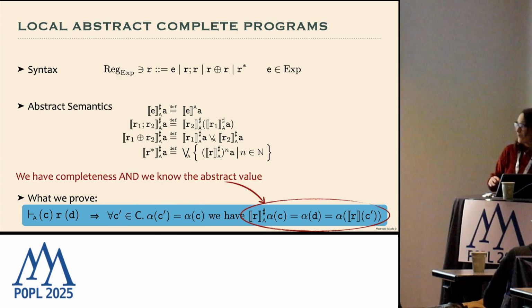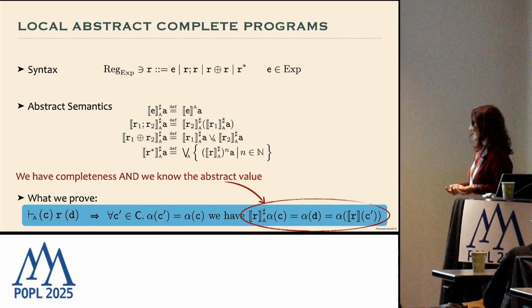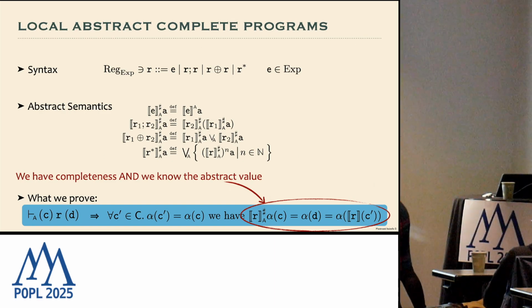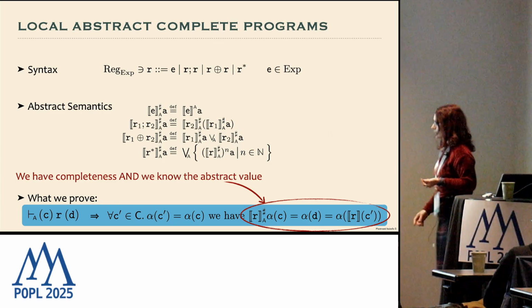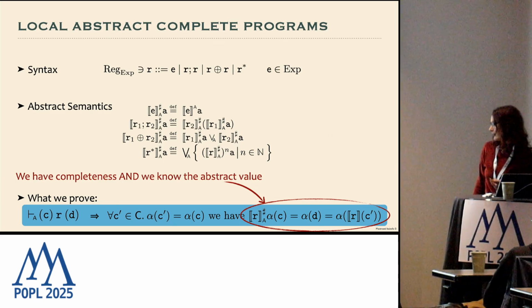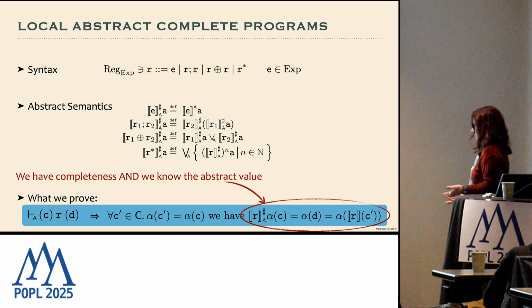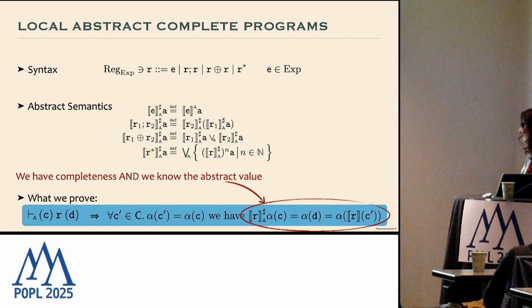And in particular, we have two conditions that are satisfied. First of all, we have abstract local completeness, which is given by the equality between the first and the third element of this equation, because the first one is the abstract computation of the program on the abstract value of C, and the last one is the abstract value of the concrete semantics of C prime.